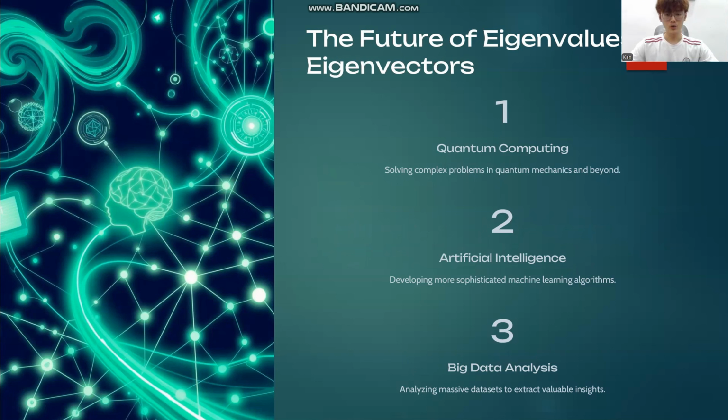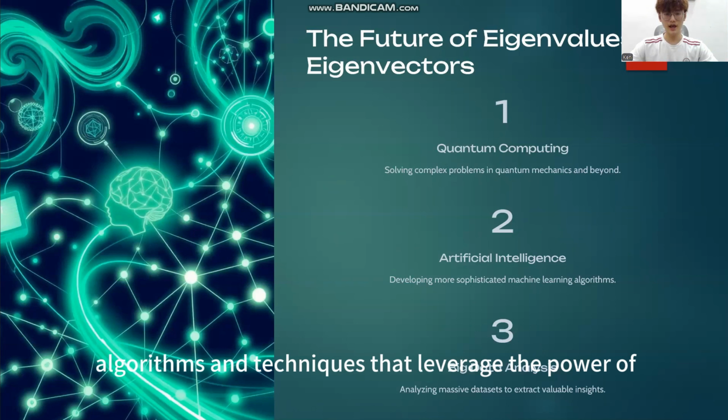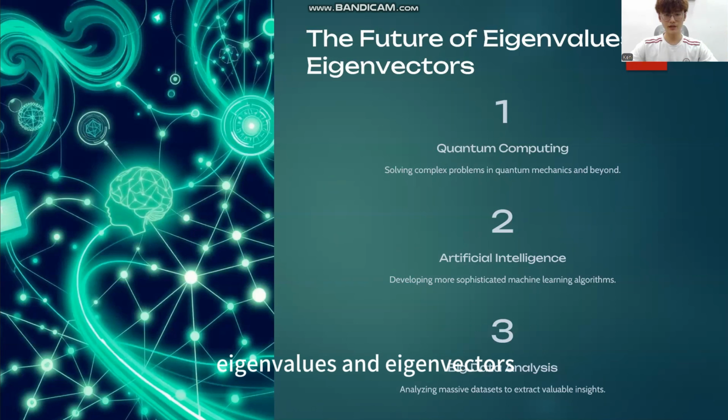In the future, we can expect to see new algorithms and techniques that leverage the power of eigenvalues and eigenvectors to address issues such as computational complexity and noise sensitivity. As our understanding deepens, these concepts will continue to drive innovation in science, technology, and engineering.